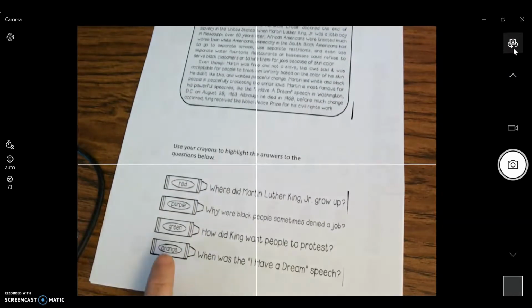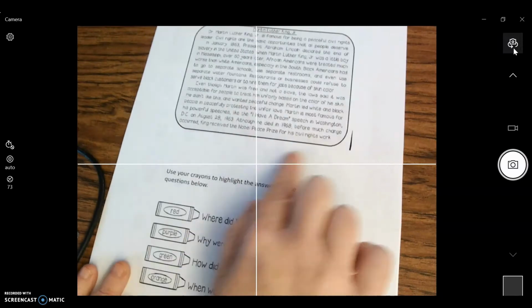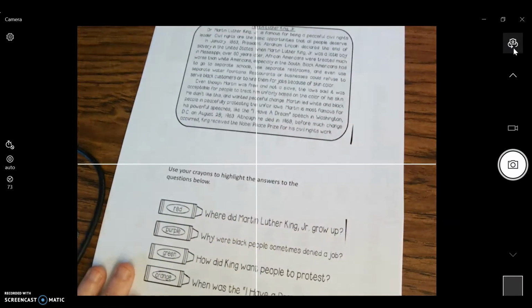Last question. Using your orange. When was the I Have a Dream speech? When meaning a date. With your orange crayon, go back to the text and find your answer.